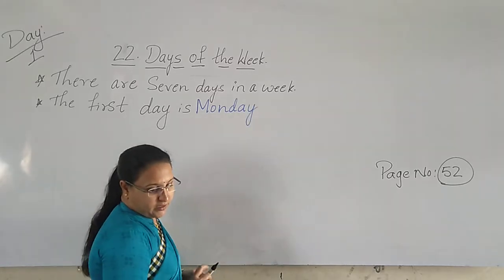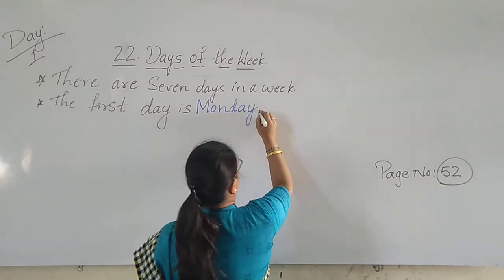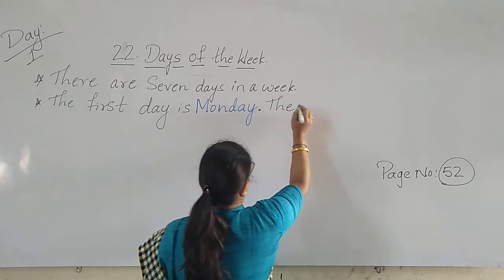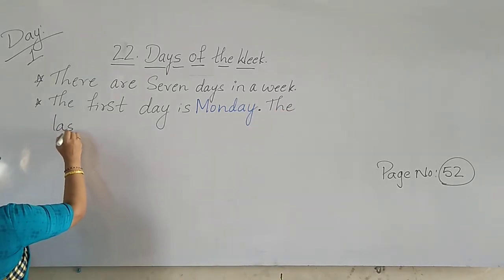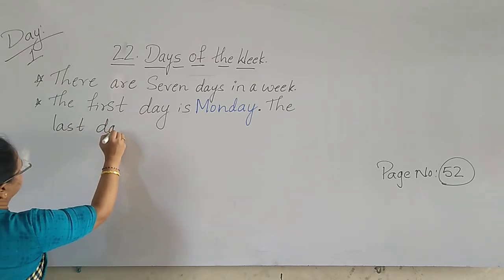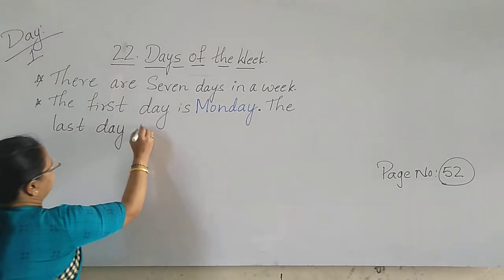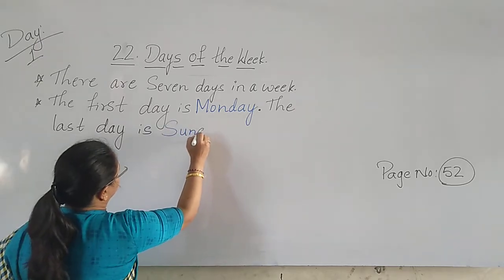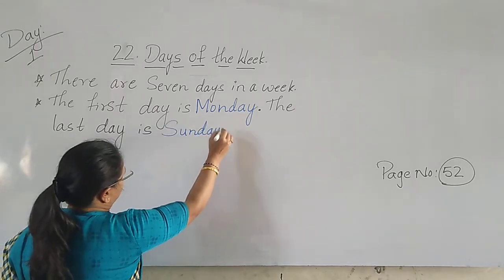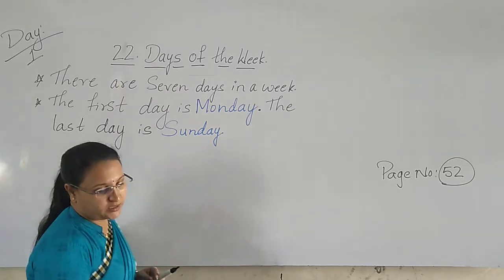The last day is Sunday. The last day is what?